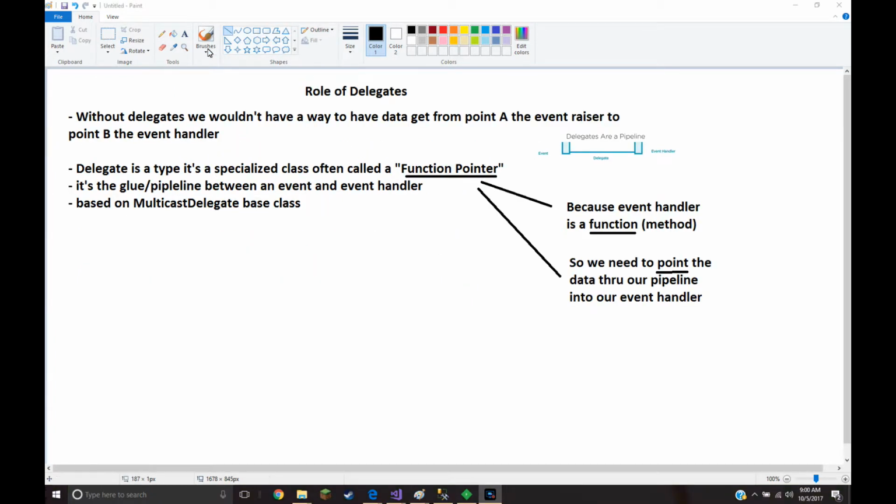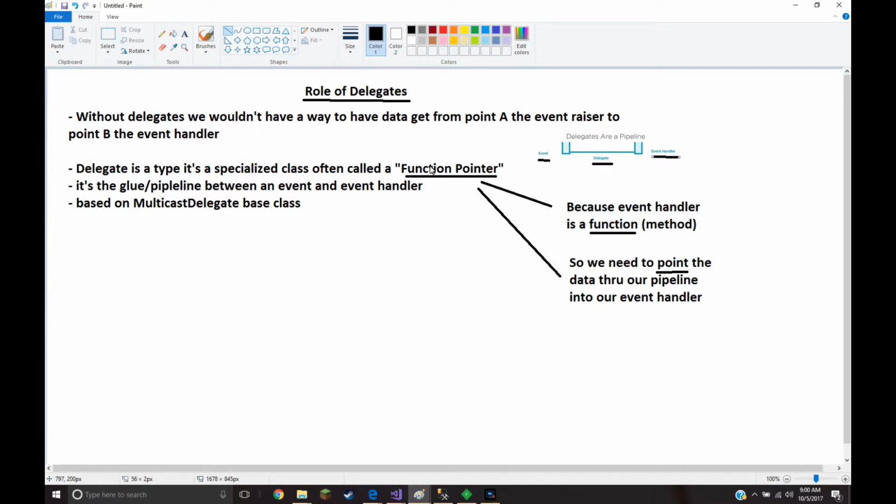So what is the role of delegates in this whole schema? Without delegates, we wouldn't be able to push data from point A, which is the event trigger, to point B, which is the event handler. So the event uses a delegate to pass the data to the event handler. So delegates are the pipeline. A delegate is a type of special class often called a function pointer.